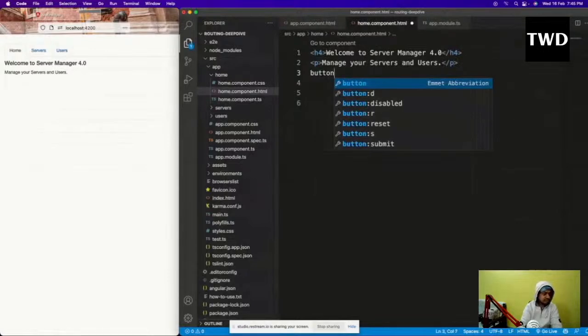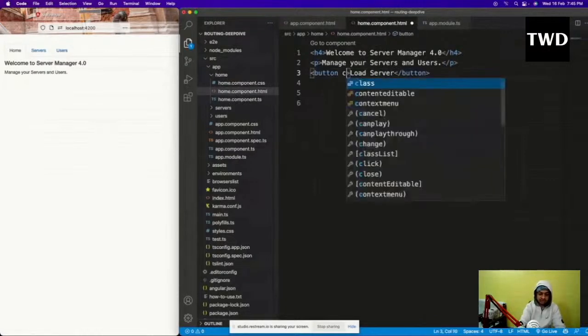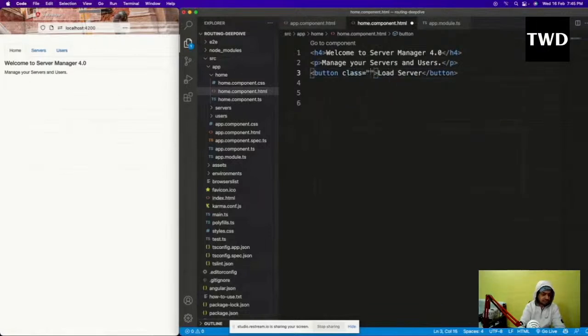button of load server, and since it is Bootstrap, class equal to btn btn-primary, and it is coming outside.